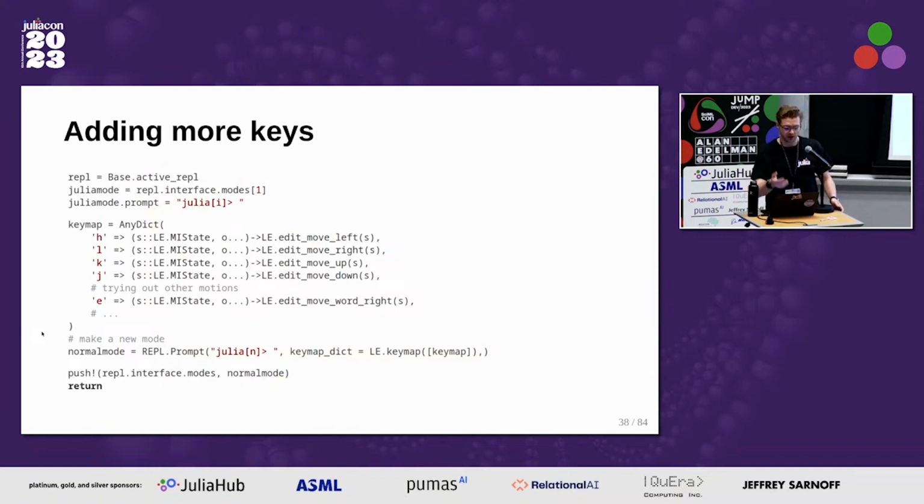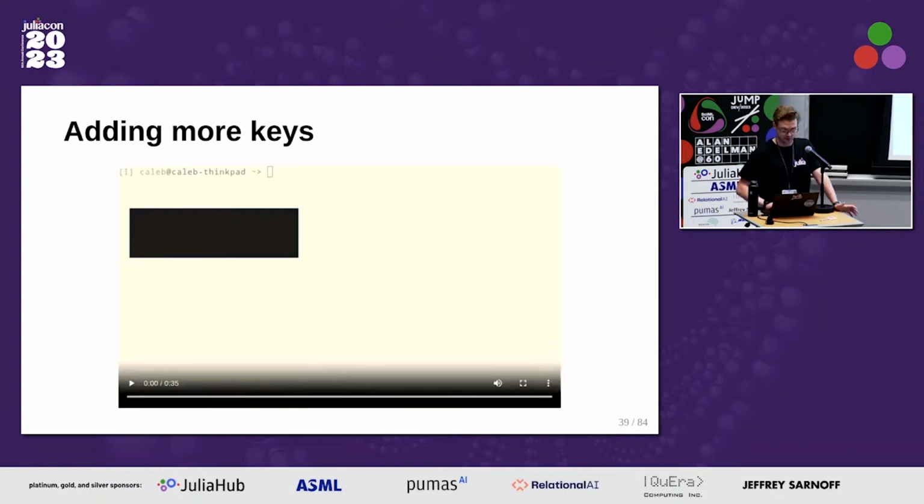So rather than adding it to the main mode, my next approach was to create a new mode, a normal mode in this case. So this is the code that does that. You can see I've implemented more keys and am trying out more complex motions like E, which in Vim goes to the end of a word. So this adds more keys to a new mode. Okay, so this is what that looks like.